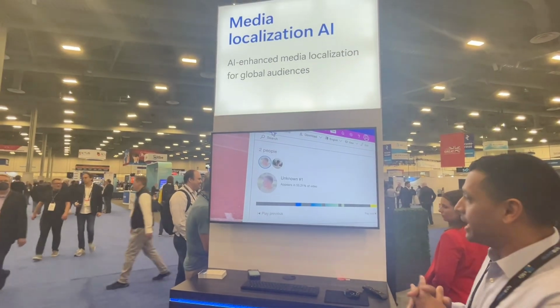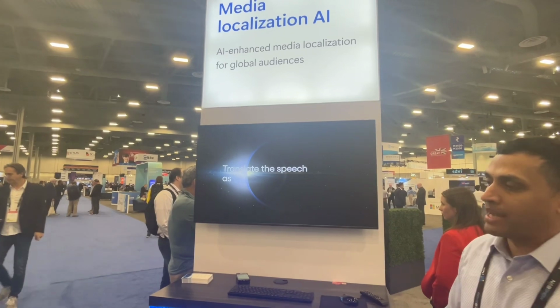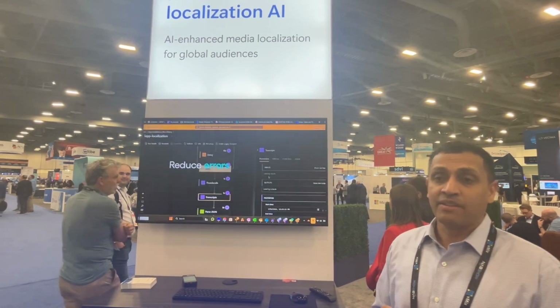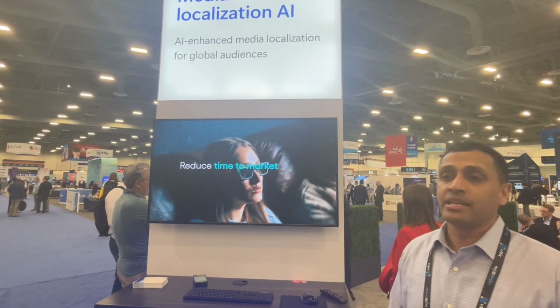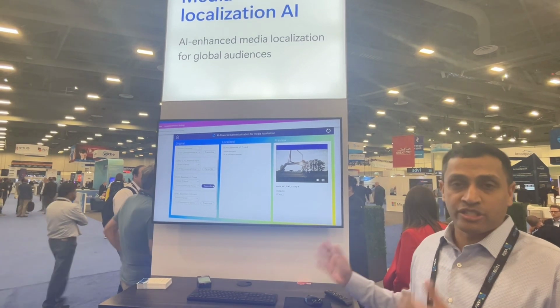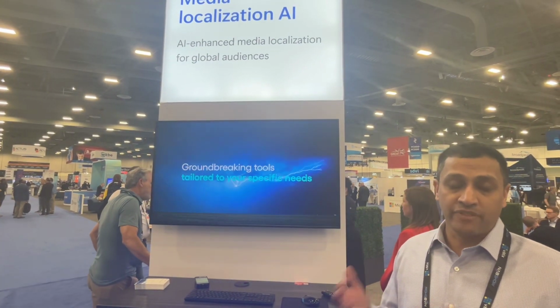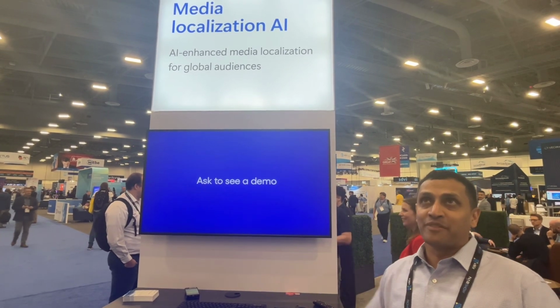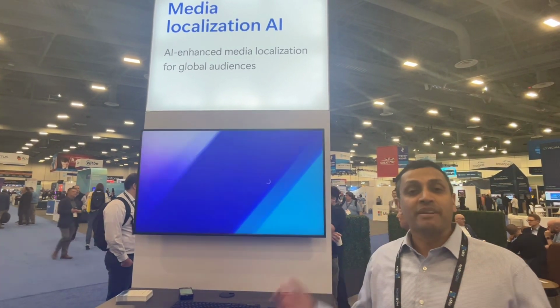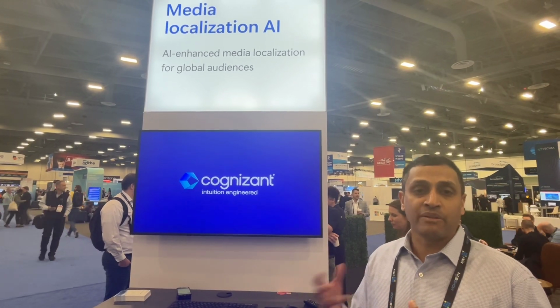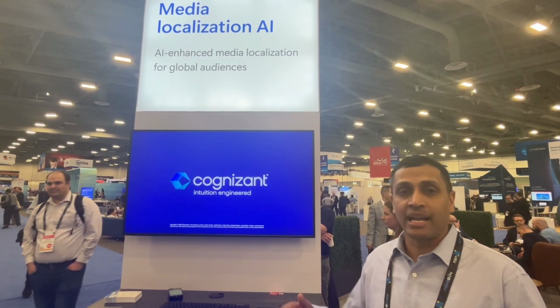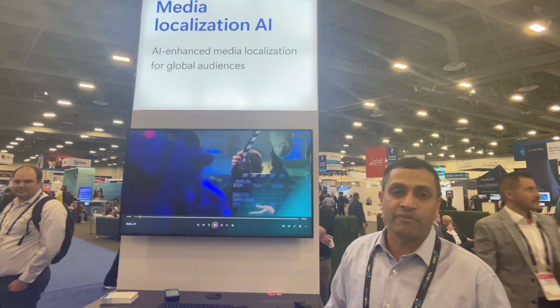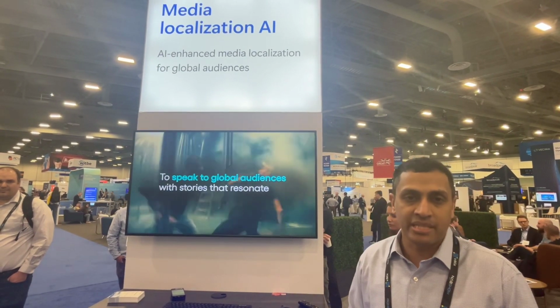About media localization with AI. What we've done as Cognizant is developed a platform that allows you to localize your content for a particular target region, and we're using Azure services such as Azure Vision, cognitive services, and video indexer, and let me try and remember all of them, image analyzer as well, to generate as much content and context out of each of your images and videos. And we're using that against Microsoft's Open AI platform to do translation using the GPT LLM.